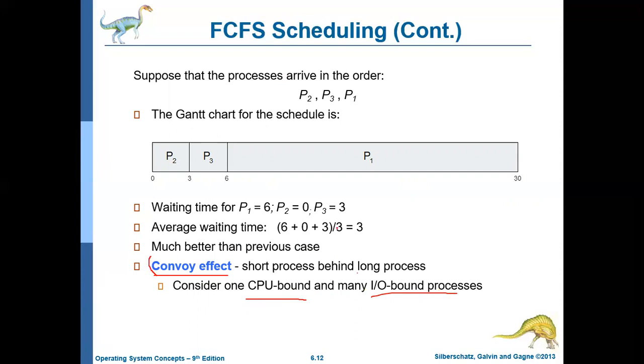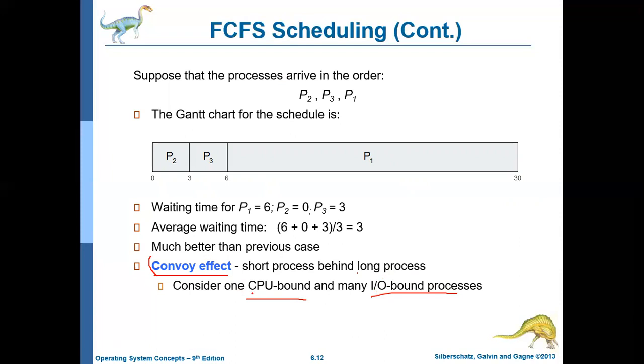So what is that situation? We know that CPU bound processes are the ones which spend more time in computation and less time in IO operation, and IO bound processes are the ones which spend more time in IO operation and less time in computation.